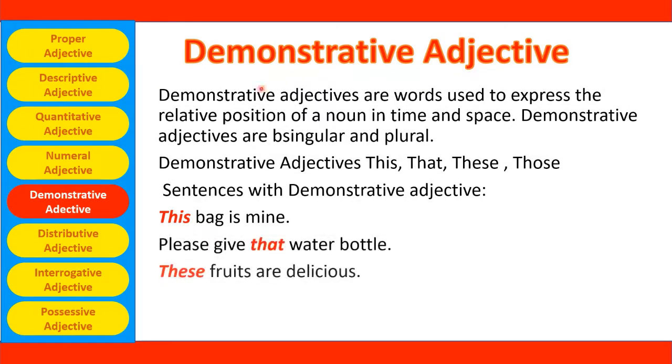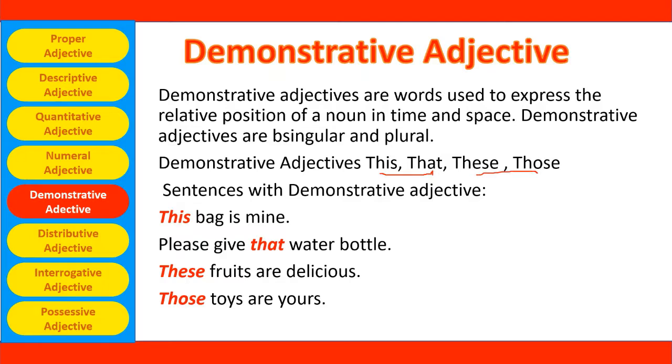Demonstrative adjectives. Demonstrative adjectives are words used to express the relative position of a noun in time and space. Demonstrative adjectives are singular and plural. There are 4 demonstrative adjectives. They are this, that, these, those. Here, this and that are singular demonstrative adjectives, and these and those are plural demonstrative adjectives.